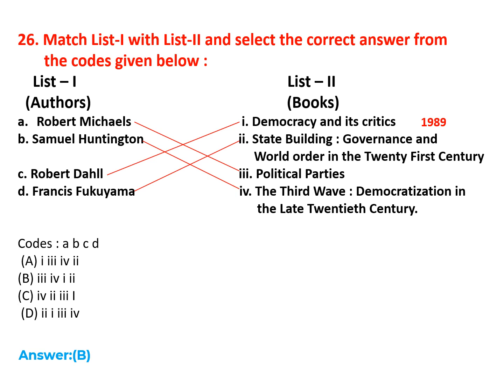Democracy and Its Critics, it was published in 1989. State Building: Governance and World Order in the 21st Century, it was published in 2004. Political Parties was published in 1911. The Third Wave: Democratization in the Late 20th Century was published in 1993. The year of publication of these books are very important to remember for solving the sequence type of questions.